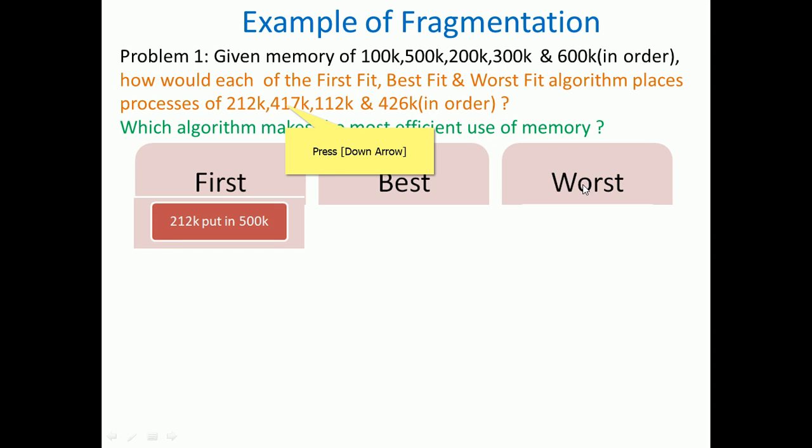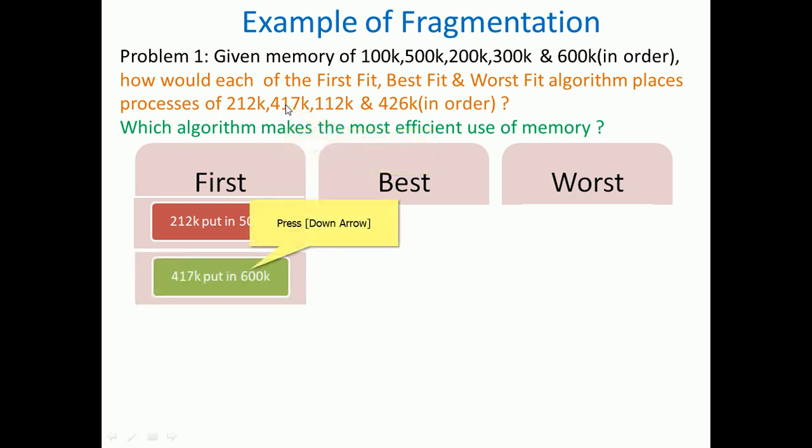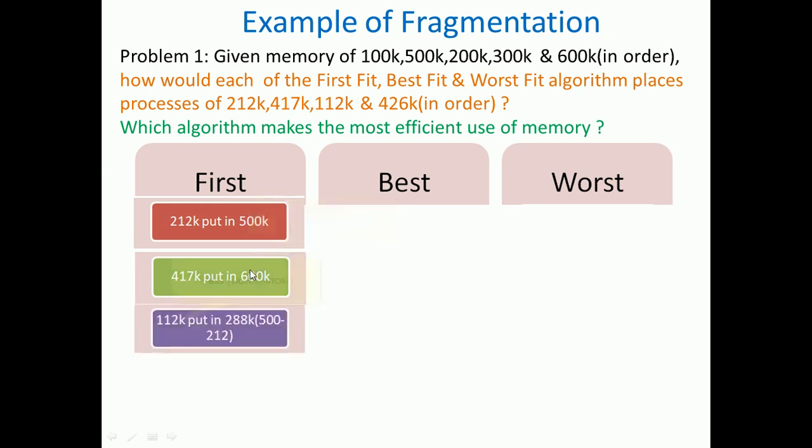We can put it where it is suitable. It is not suitable in 100, so with first fit it is suitable in 500. Okay, put it in 500, because 100 is less than 212. The next job is 412. Where can we put it? In the 600, because 200 and 300 are smaller, so 600 is compatible. So the 2 jobs, 212 and 412, we place in the 500 kilobyte partition and the 600 kilobyte partition.